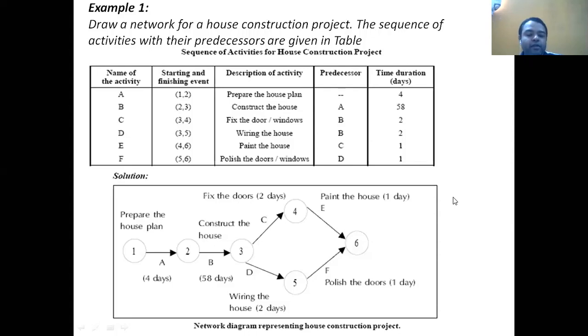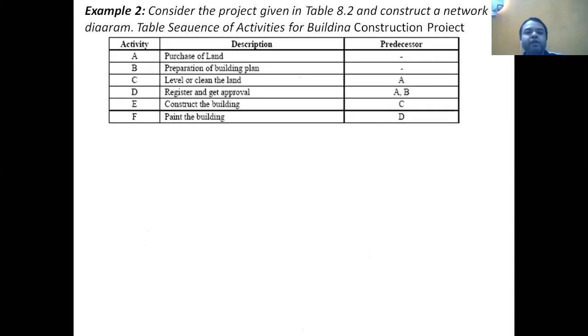Now we'll go for the second example. Here you are given this second example. Again, only the activities, descriptions and predecessors are given. Based on this, we'll draw a network.